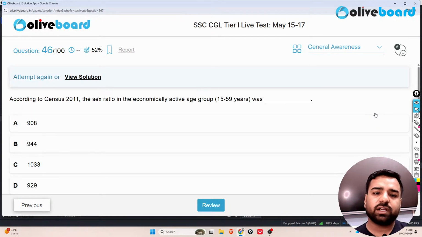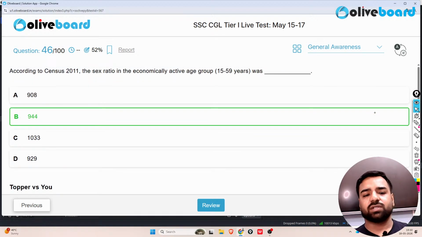Next. According to the census 2011, the sex ratio in the economically active group, that is 15 to 59, because these are the ones who are working. Here we'll say that after 18 years these people start working, but yes, it's unofficial, but in most of the cases you might find some of the 15-year-old candidates also, they are studying also, they're working also. So if I talk about the economically active group, that is 15 to 59, for the expenditure also, for the income part also, here the ratio was 944 to 1000, right?